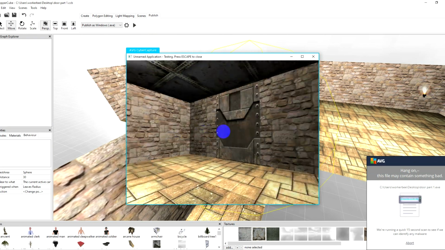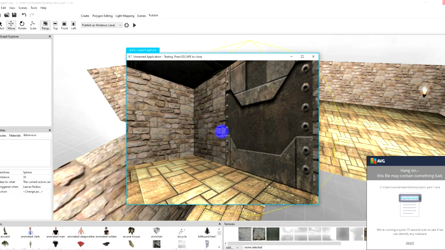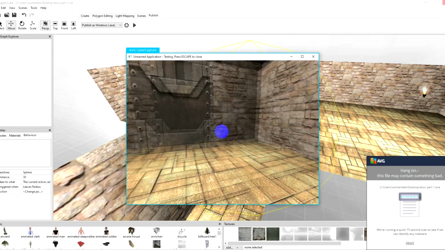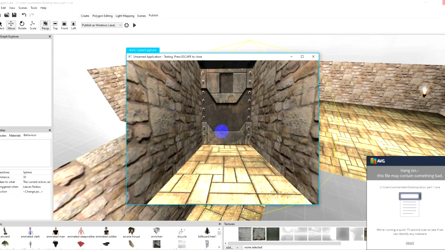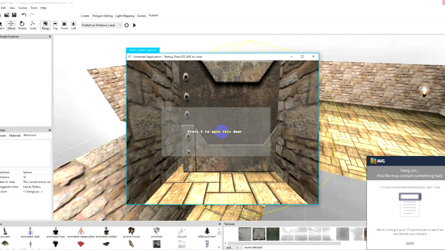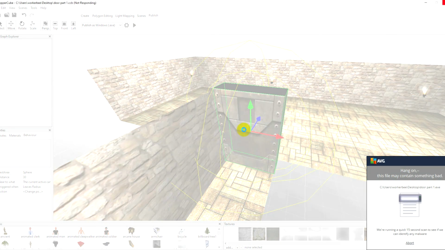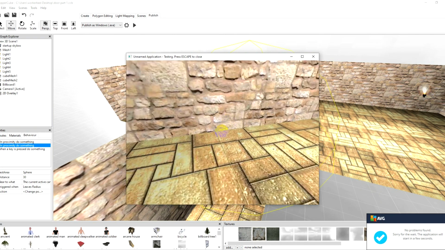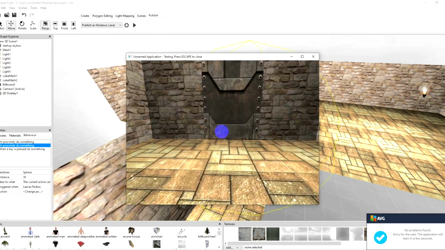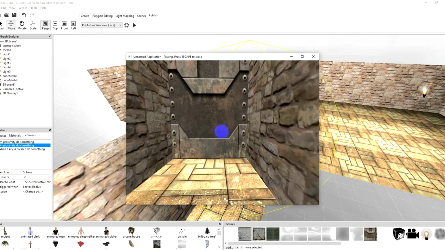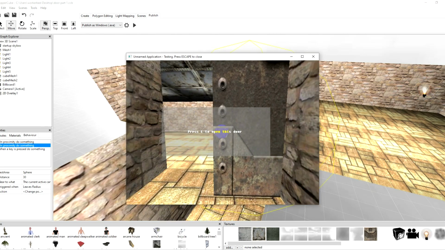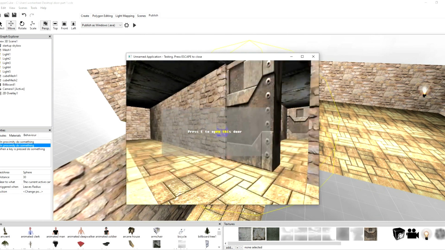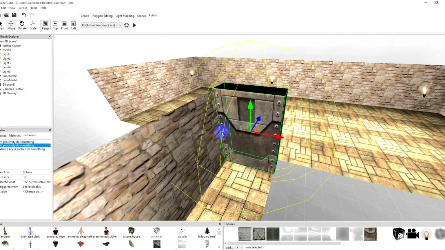So first door. This door is locked. Gonna need a key. Grabbing a key. Boom. Next to this door: press E to open this door. Hold on. Alright, there we go. Let's peek through that door. Press E to open this door. Boom. And then it closes.